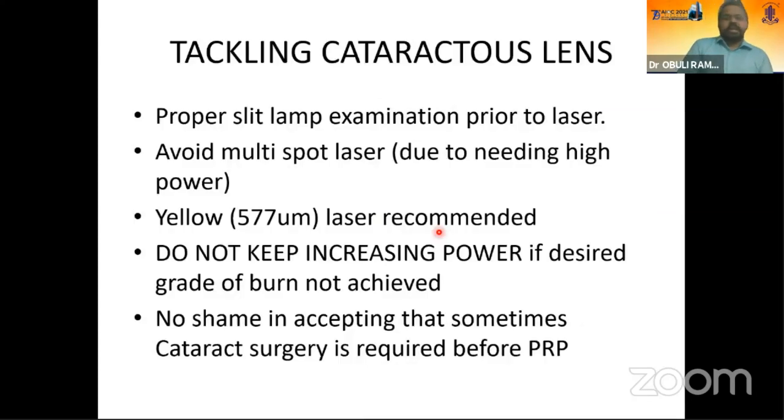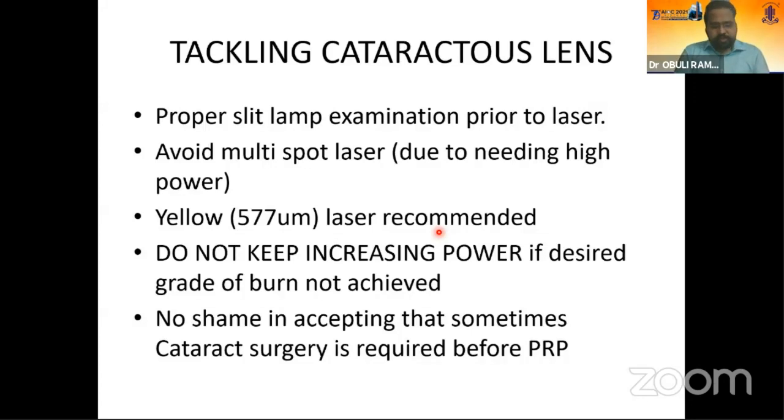Now coming on to tackling a cataractous lens. When you are in an institute setup, you should keep in mind that the person advising the laser and the person performing the laser are 2 different people. So as a beginner, it's always imperative that you do a proper slit lamp examination to look for the cataract in the eye which you're going to laser, and then prepare yourself mentally before you start doing the laser. It's always advised to avoid multi-spot laser in a cataractous lens, because multi-spot laser generally means higher power, and if the lens is cataractous, then more absorption of the laser power will happen in the lens.